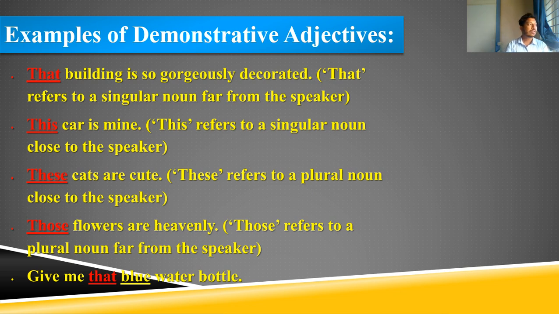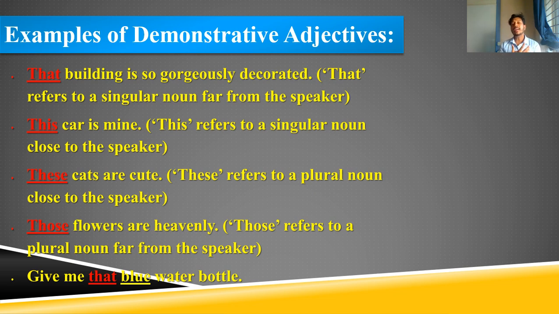So next, here I am going to tell you the demonstrative adjectives. Okay, that building is so gorgeously decorated. That building is so gorgeously decorated. So that refers to a single noun far from the speaker.